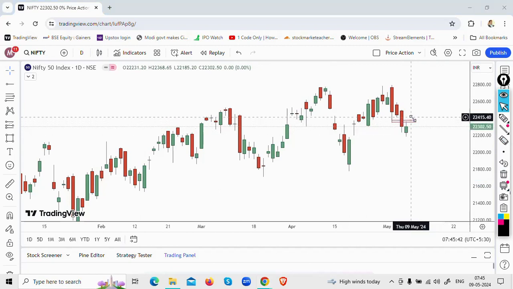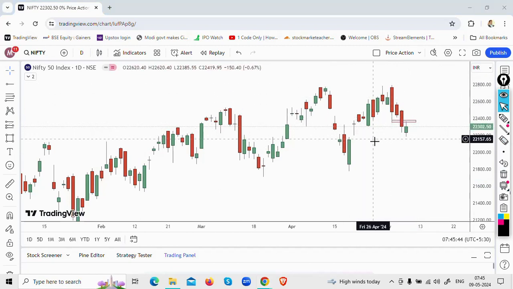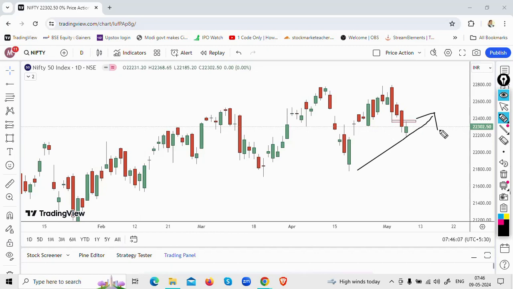So what am I expecting to happen in the market? This gap is expected to be closed, close to this particular level. Now, as I said, I like to trade in the direction of the trend. As of now, I am not turning my view bearish, but as the markets turn, as the price action dictates, I am going to turn my view. But presently I am looking to see if the momentum is expected to continue in the broader direction. So what is the level that I'm watching out for in Nifty to initiate the longs?